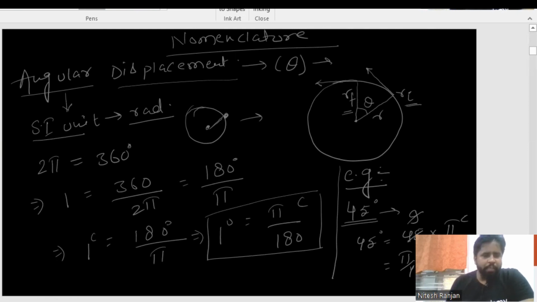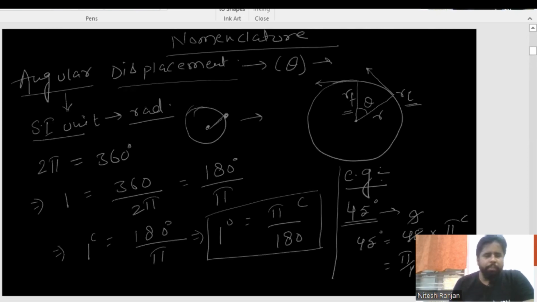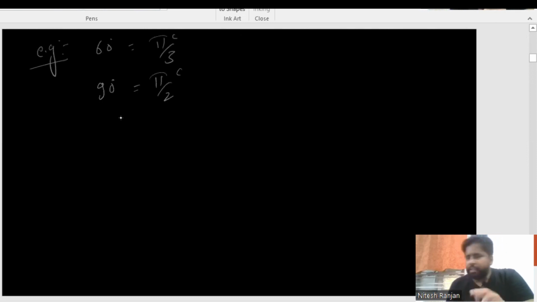Taking the next slide to make it more clear with examples: if I tell you about 60 degree, how much will it be in radian? Pi by 3. Great. Now 90 degree, how much will it be? Pi by 2 radian. How? Refer to the previous slide. I will make a link for all these slides and paste it in the description. You can go to the description and download it. It is so easy for you to know all these conditions.